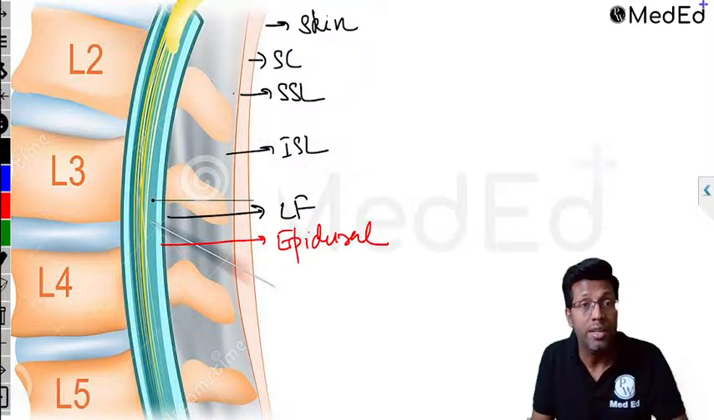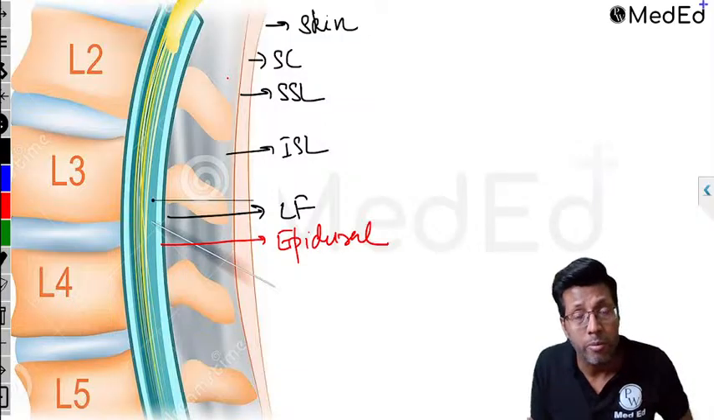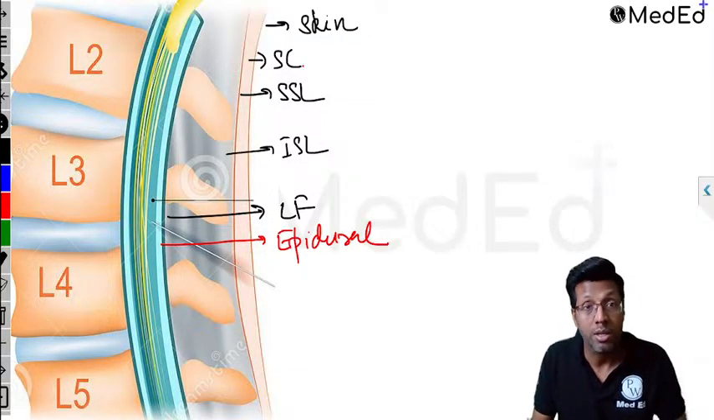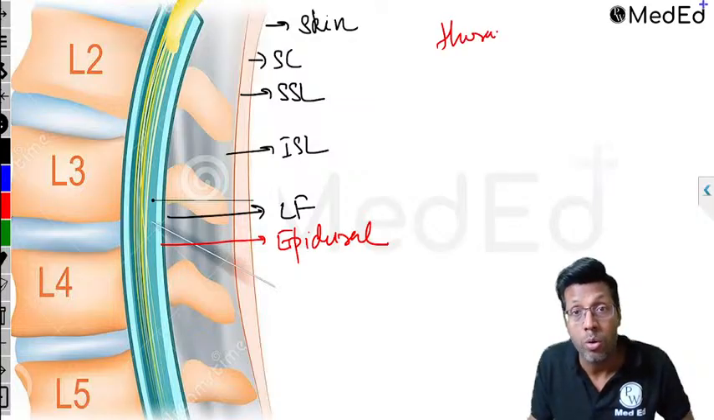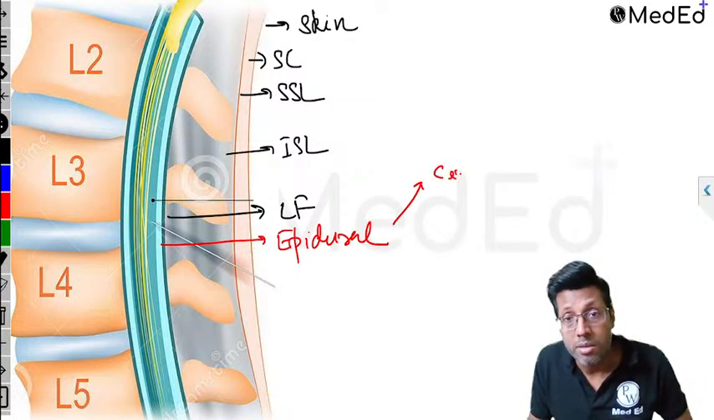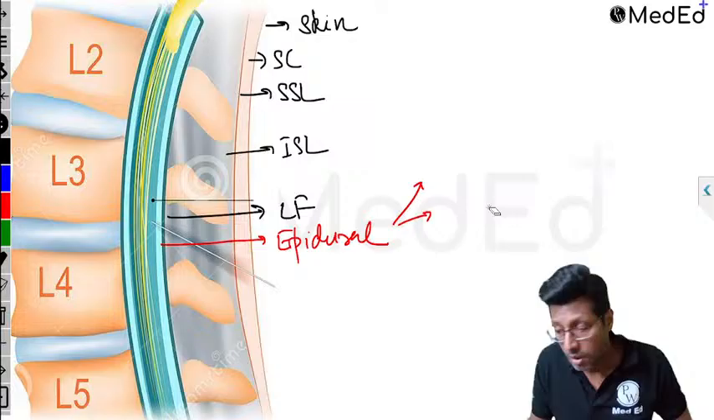Last year's INI-CET question: a patient has come with a fracture rib. What is the thing that you're supposed to give the patient? The answer there was thoracic epidural. Remember, epidural can be inserted anywhere. It can be inserted cervical also. It can be inserted thoracic also.